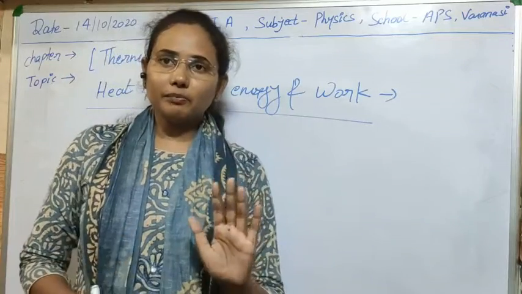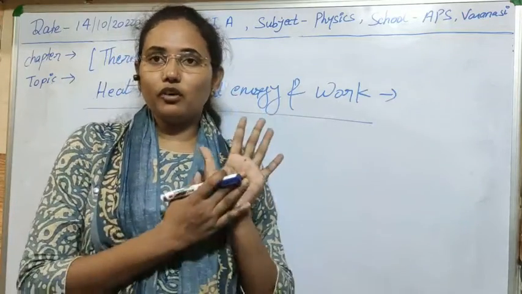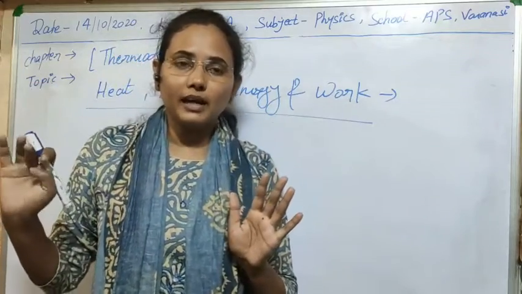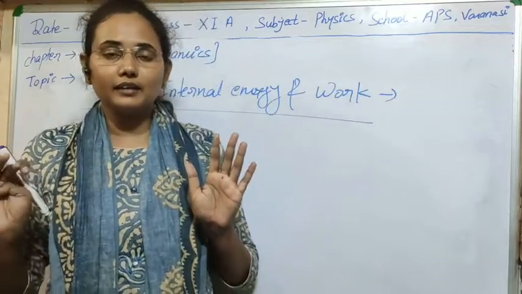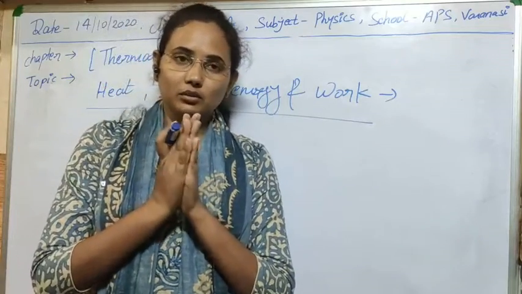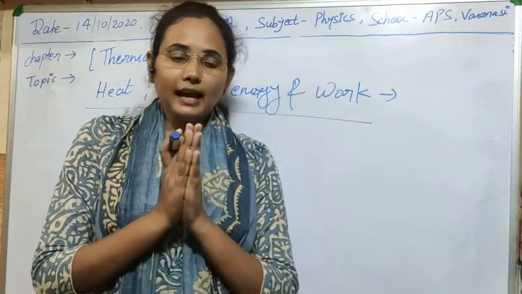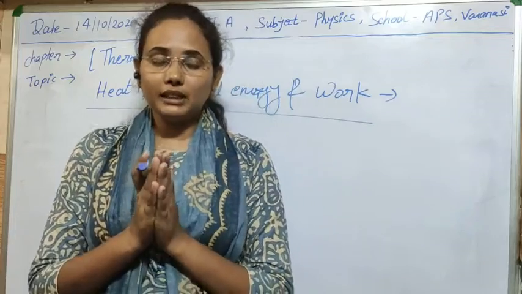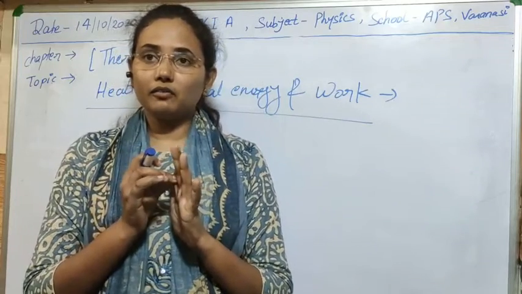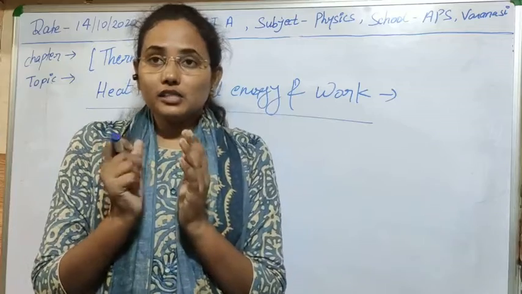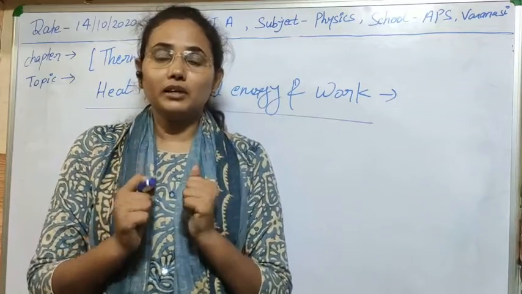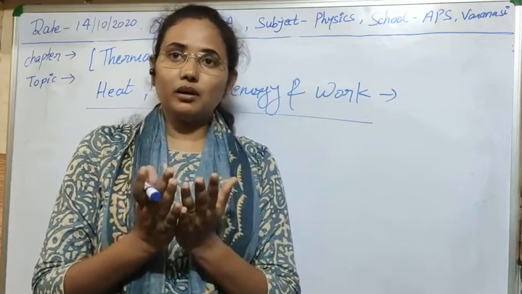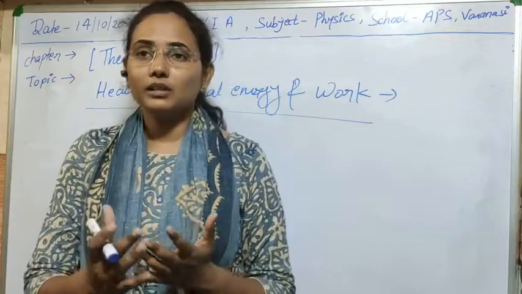Suppose we heat one hand, one palm, and the other is at a different temperature, meaning it is not getting any heat, and now we join them together. Then after some time we feel that when we joined them, this hand is warmer than this one, and this one is feeling colder and this one is feeling warmer. But after some time we feel normal, meaning both hands feel equally warm or cold.